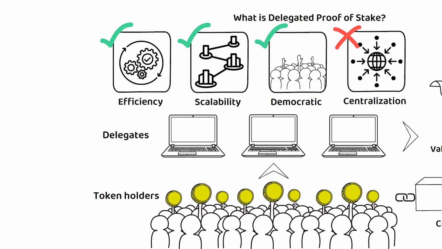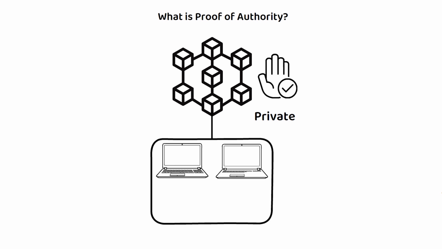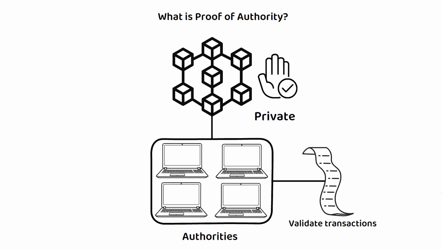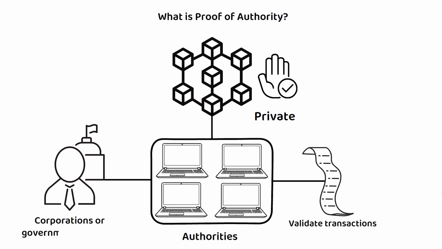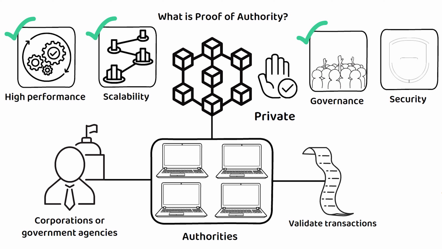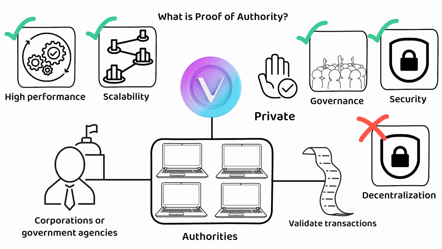Finally, proof of authority is a consensus mechanism commonly used in permissioned or private blockchain networks. In a proof of authority system, a pre-selected group of trusted validators or authorities are responsible for validating transactions and maintaining the network. Validators are typically known entities such as corporations or government agencies and are held accountable for their actions. Proof of authority offers high performance and scalability as well as strong governance and security, but may sacrifice decentralization and censorship resistance. An example of such network is VeChain.